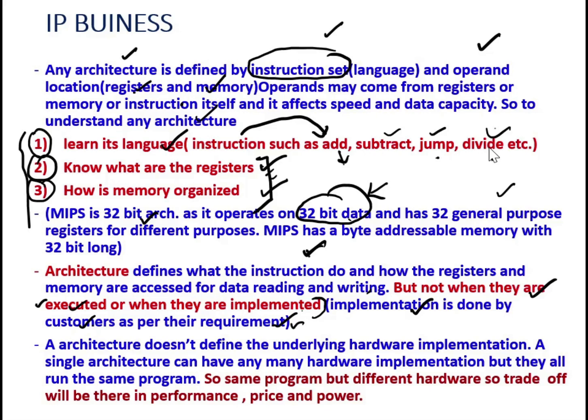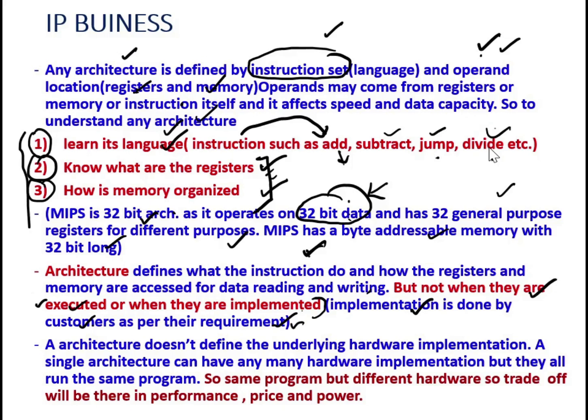All the instructions support 32-bit operands, and it has 32 general purpose registers for different purposes. This is what I explained here: it tells about the language part, meaning the instruction part, the length of the operand, and how many registers there are. And this MIPS has a byte addressable memory with 32-bit addresses.